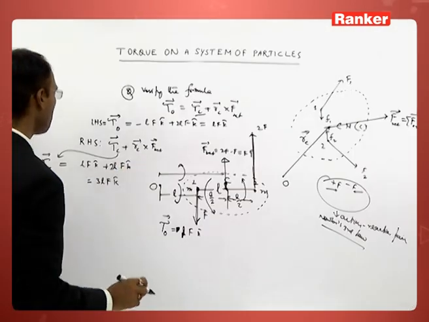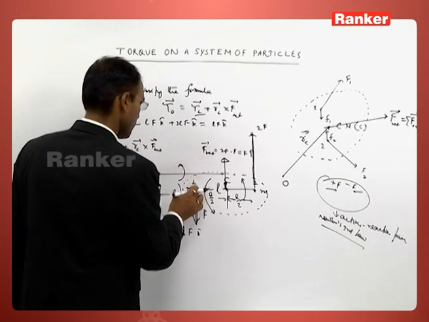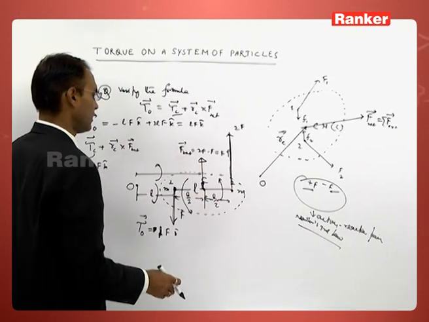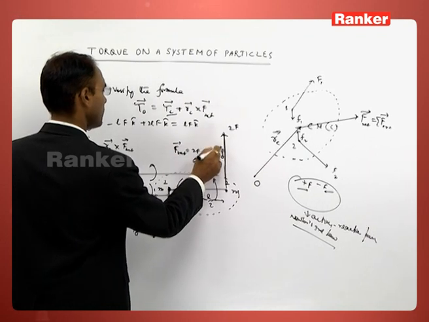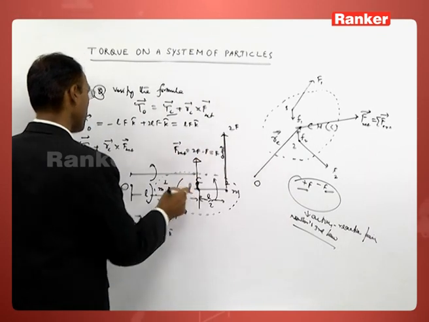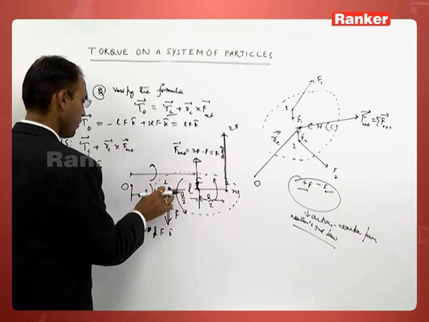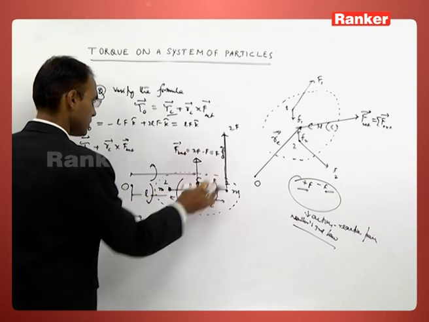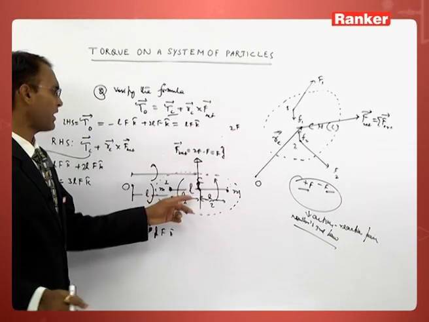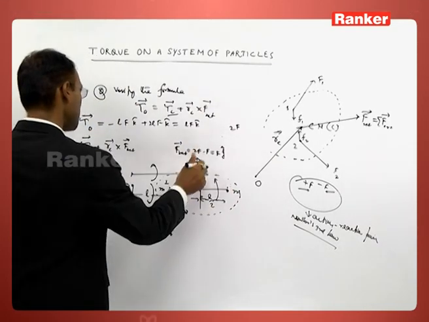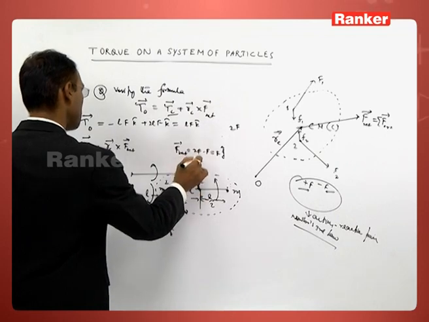Now RC cross F net. These two forces will produce a net force, that is F j cap, supposed to be acting at the center of mass. Therefore, you remove these two forces to have the net translatory effect, and place the resultant at the center of mass.